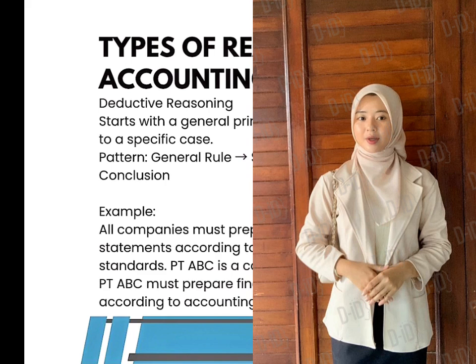There are two main types of reasoning commonly used in accounting theory: deductive reasoning and inductive reasoning. Number 1. Deductive reasoning. Deductive reasoning starts from a general rule or principle and applies it to a specific situation. It follows the pattern: general principle, specific situation, conclusion. For example, all companies are required to prepare financial statements according to accounting standards. PT ABC is a registered company. Therefore, PT ABC must prepare its financial statements according to accounting standards.